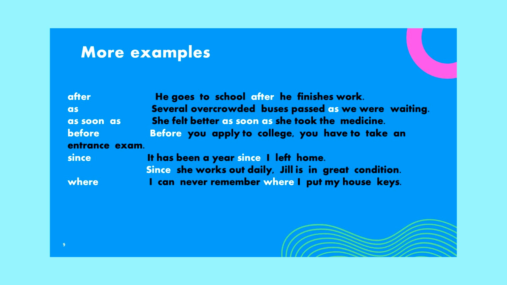More examples. After: he goes to school after he finishes work. As: several overcrowded buses passed as we were waiting. As soon as: she felt better as soon as she took the medicine. Before you apply to college, you have to take an entrance exam. See, in this sentence a comma is used between the clauses because the subordinate or dependent clause comes first.